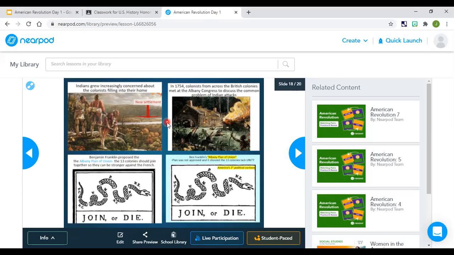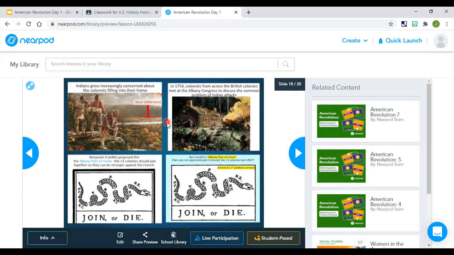To be fair, though, the Native Americans were only reacting to what the colonists were doing. But Benjamin Franklin did bring a point. If we come together, if we join all 13 colonies, and I'm talking about all of New England, New York, Massachusetts, Rhode Island, Pennsylvania, Virginia, South Carolina, North Carolina, they all join together, we have a better chance of winning this. So either we join or we die.